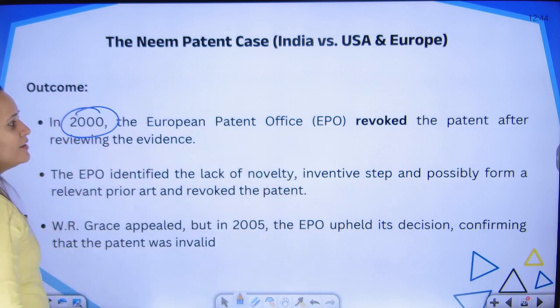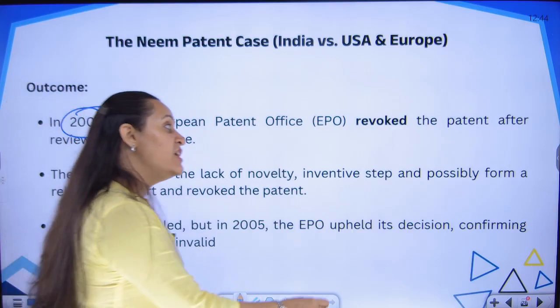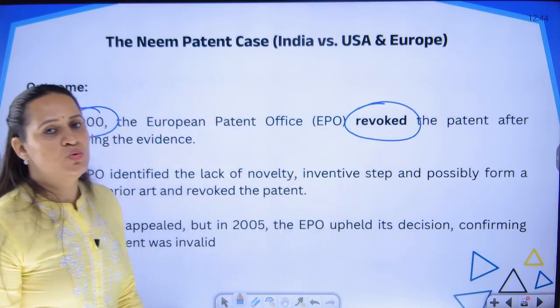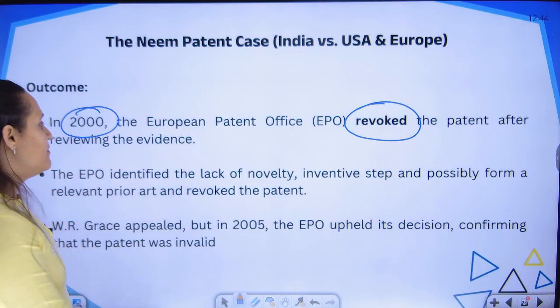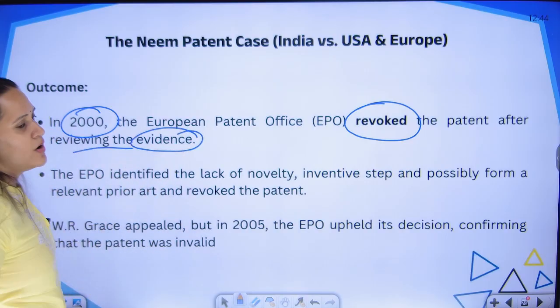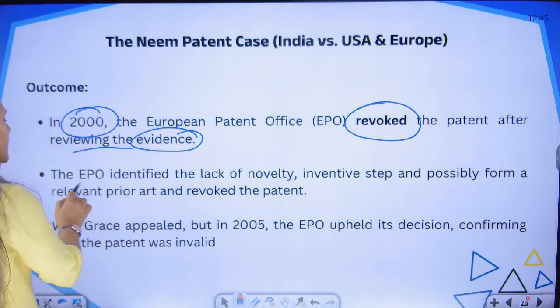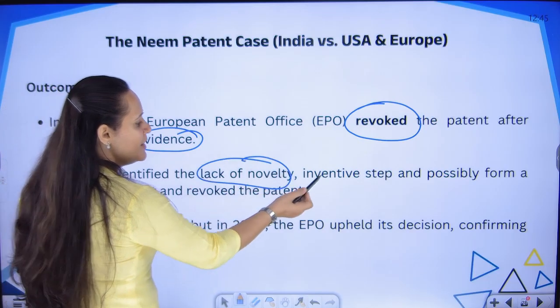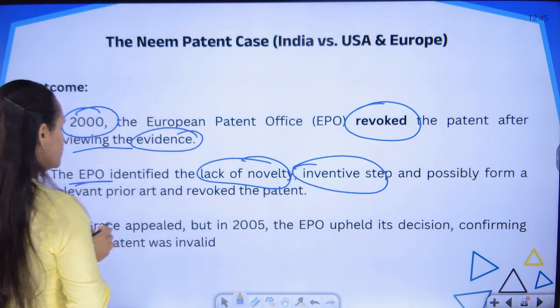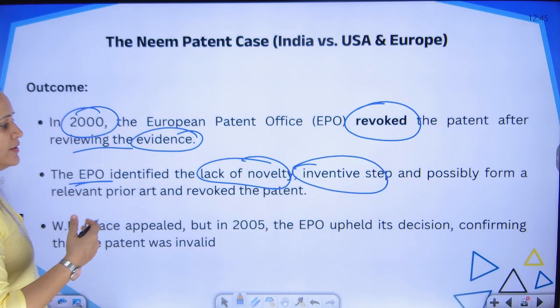In 2000, the European Patent Office revoked the patent that was given to that US firm and the US Agricultural Department after reviewing the evidence that was submitted by India. EPO identified, again on the same grounds, that there is no innovation, there is no inventive step, and it is only based on traditional knowledge.